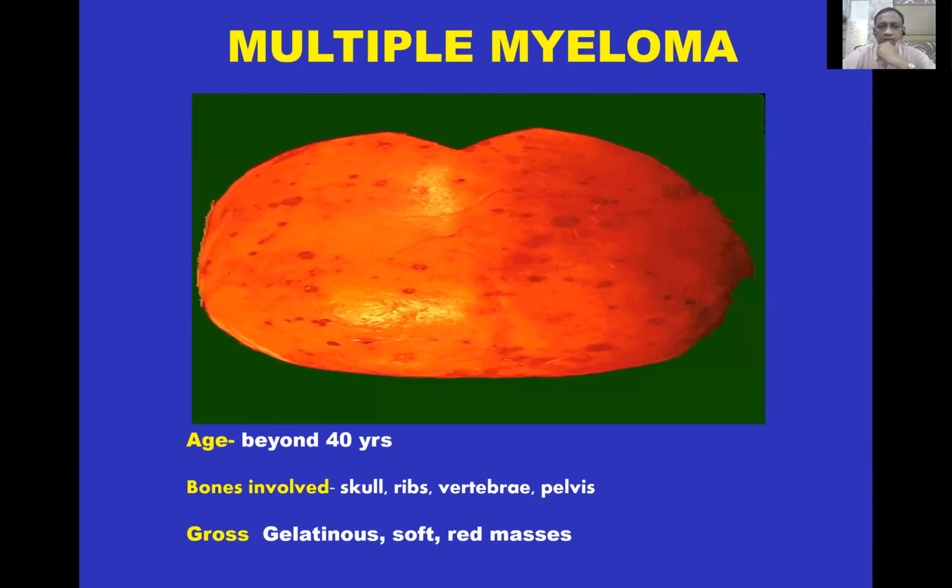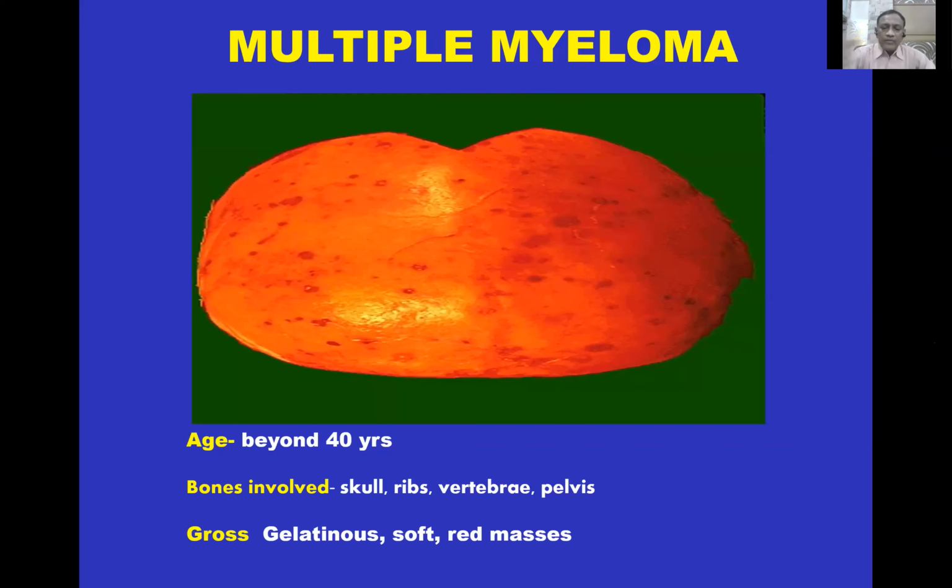The next specimen is of multiple myeloma. The commonest age group which is affected is about 40 years, and the bones which are containing red bone marrow are commonly affected, like the skull bones, ribs, vertebrae, or pelvic bone. The lesions are multiple or solitary. They are gelatinous, soft, and red masses.